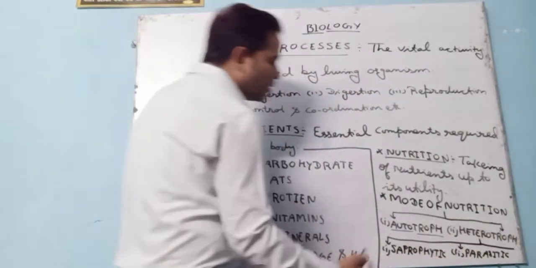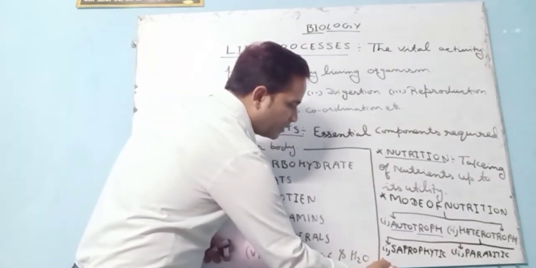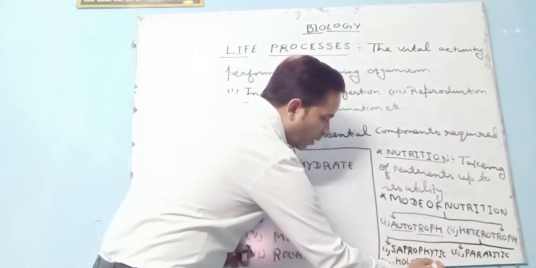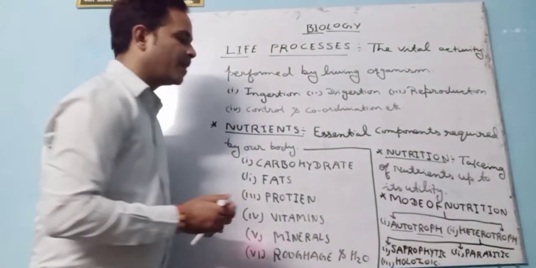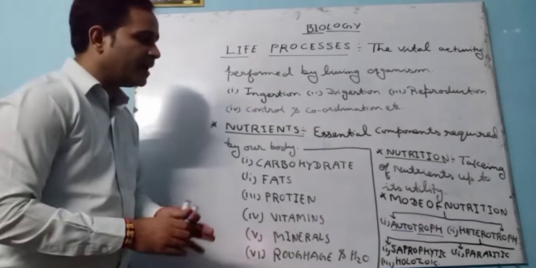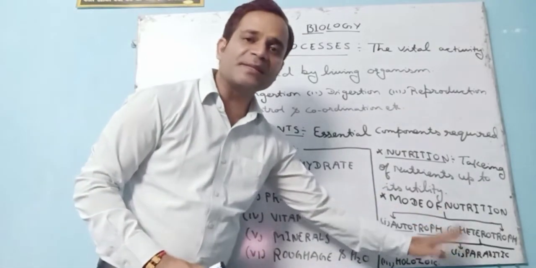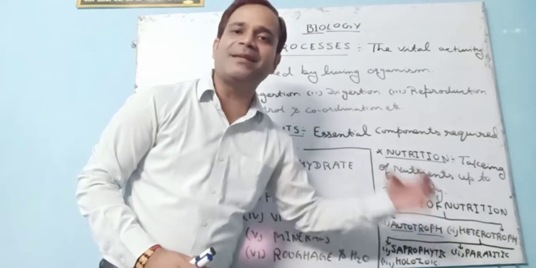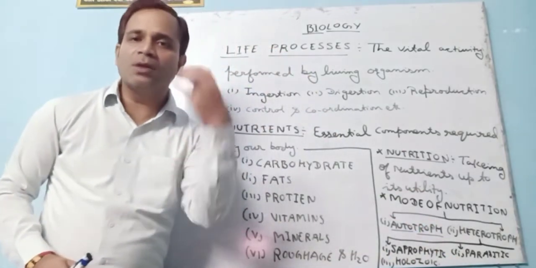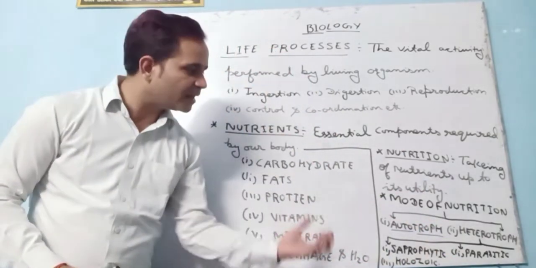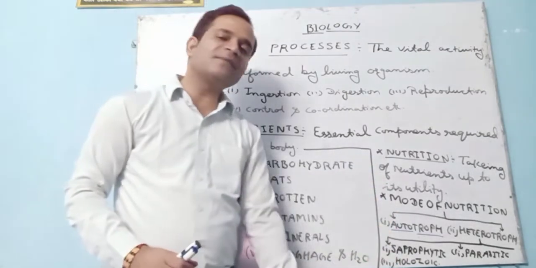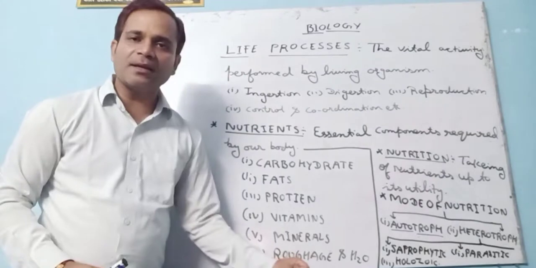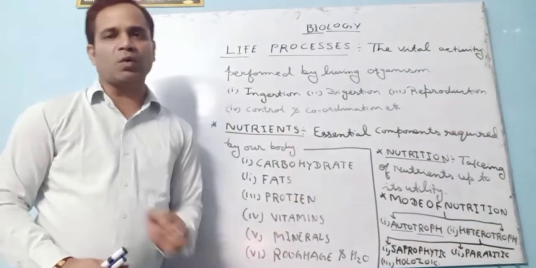And the third one, here I am writing, is holozoic. See here what I have written. Heterotrophs, the organisms which cannot make their own food, depend directly or indirectly on autotroph. Further, heterotroph is classified into three parts: saprophytic, parasitic and holozoic.